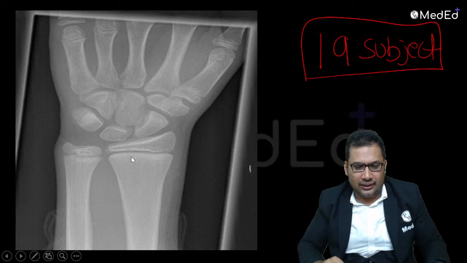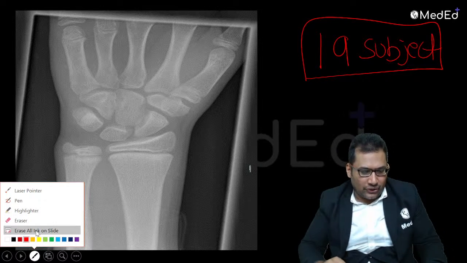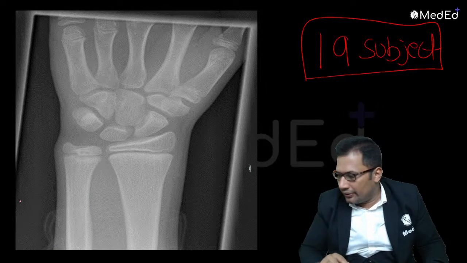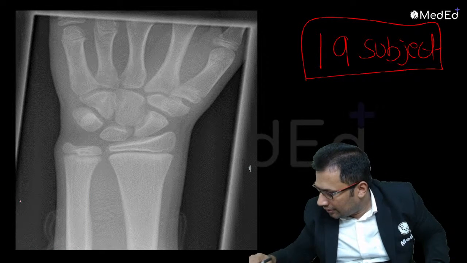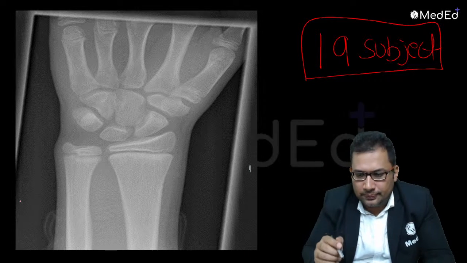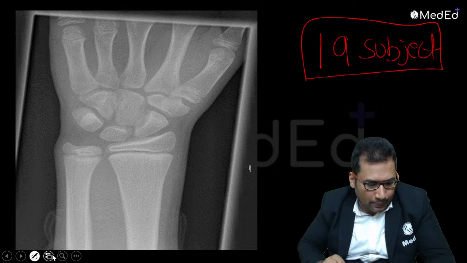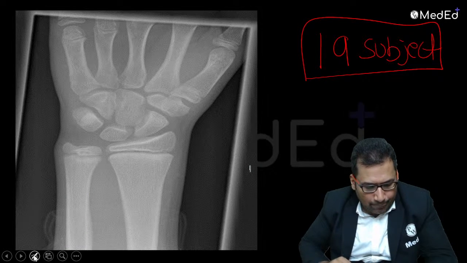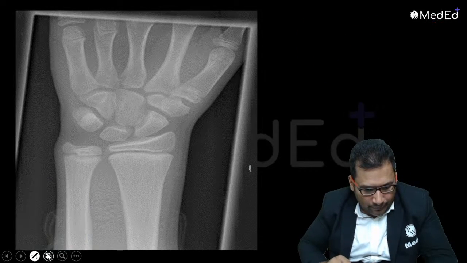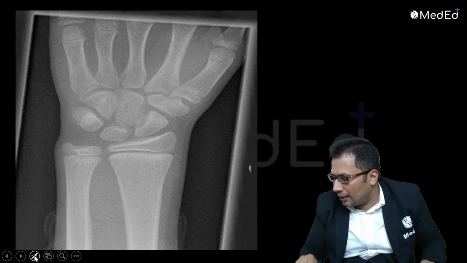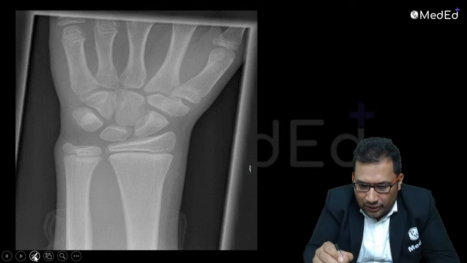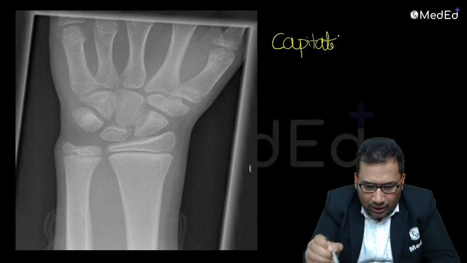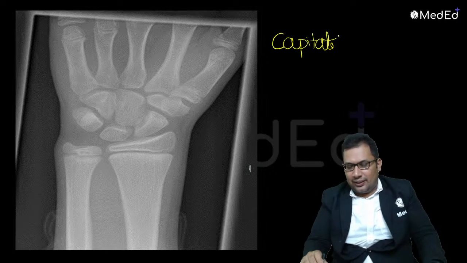You should read 19 subjects. Now we are talking about carpal bones. Let's see the carpal bones. Which is the largest carpal bone? Anyone, can you guess? Look at this image and answer. What is the largest carpal bone? Very good. So capitate, right? Capitate is the largest carpal bone. Can you identify where the capitate is here?